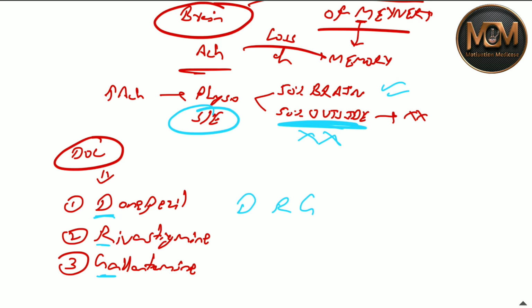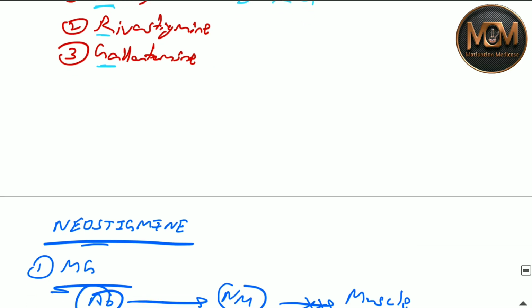Because if it goes outside it will increase, then it will cause constipation, it may cause bronchoconstriction. We don't want those things. So these drugs are made only basically to go to the brain. Now after this, let's study about the neostigmine.